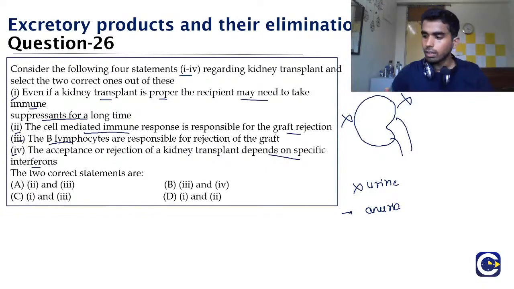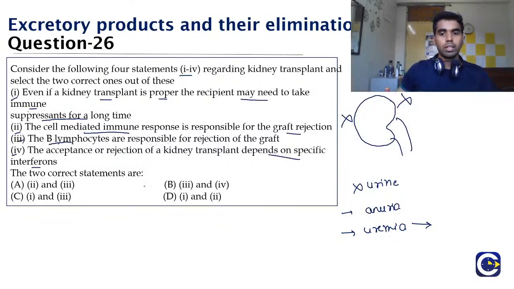The kidney excretes urea, so if urea is not excreted, it starts to accumulate inside the body, and the collection of urea in the blood is known as uremia. This uremia is very harmful because it is very toxic to the human body. So we need to do the kidney transplant or renal transplant.